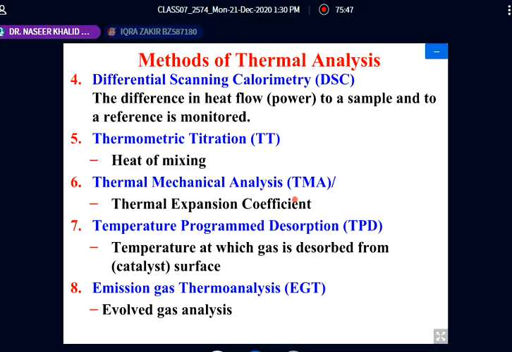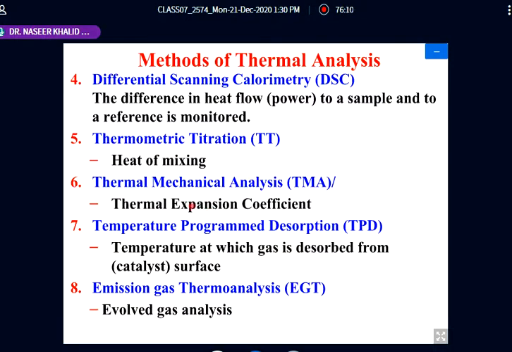Another one is thermomechanical analysis. Some mechanical changes are also there. For example, we know that when we are heating a substance, thermal expansion occurs, and each substance, each element, has its own characteristic thermal expansion coefficient.